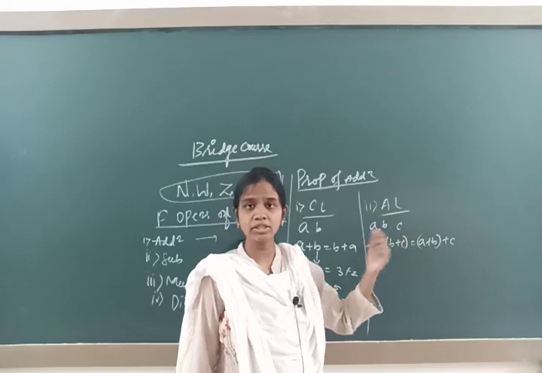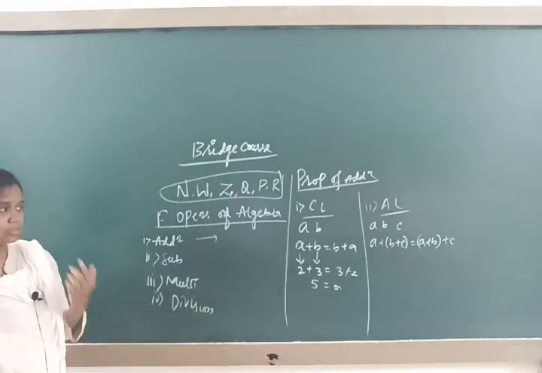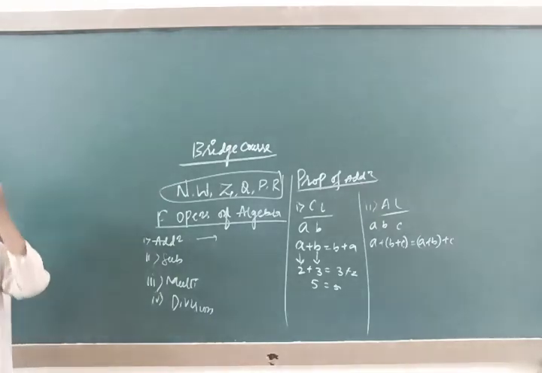See here, the grouping is done for B plus C, then a grouping is done for A plus B. So this is the associative law, the second property.